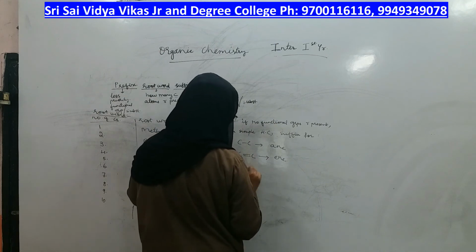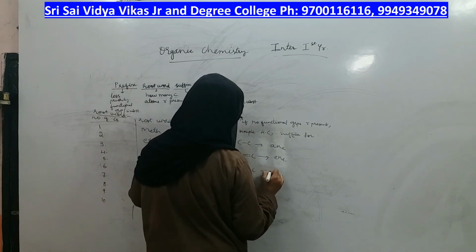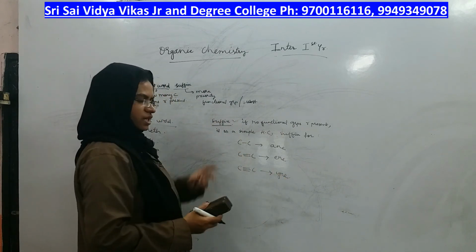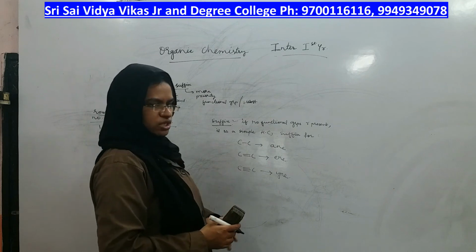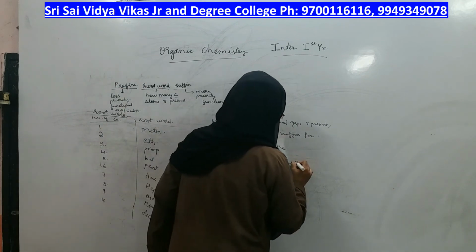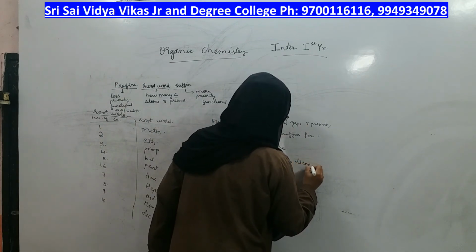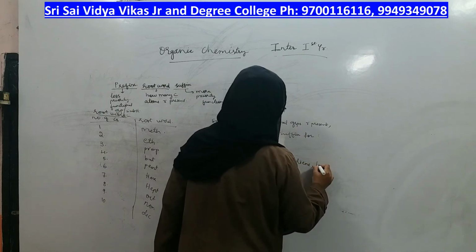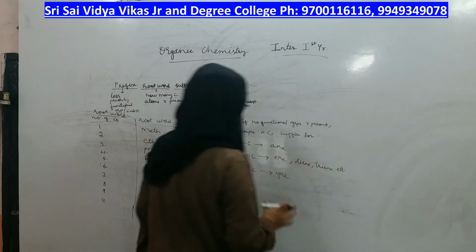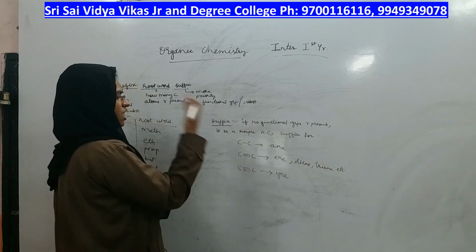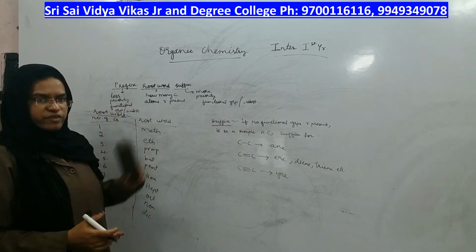And even if one triple bond is present, the suffix should be ine. And in that compound, if there are 2 double bonds, it is called diene, 3 double bonds, triene, etc. Where should it come? All these should come after the root word.